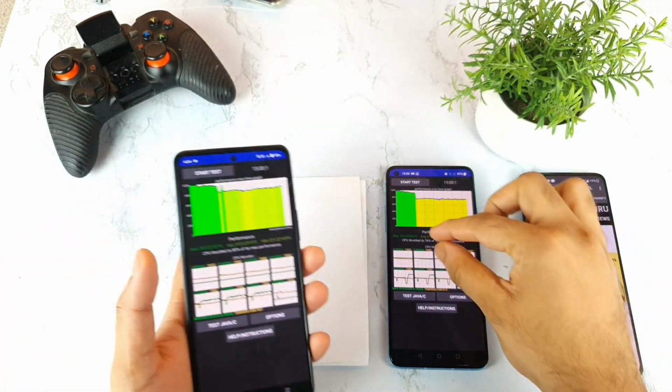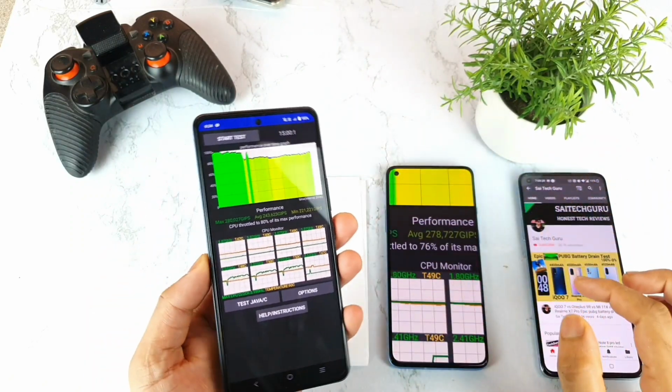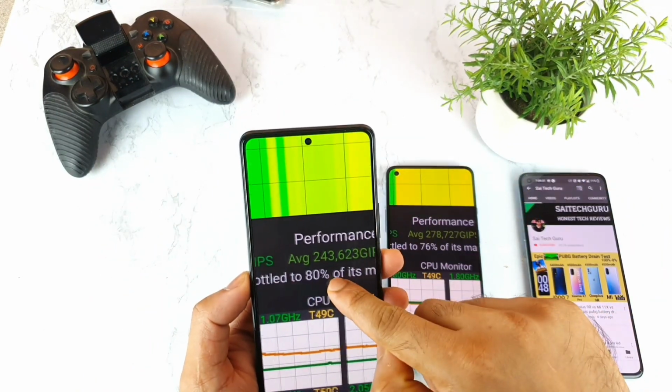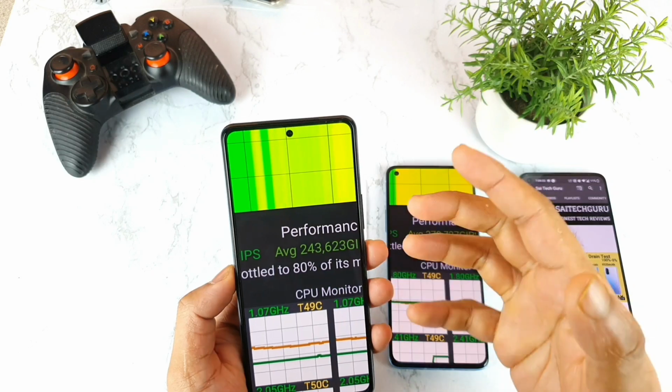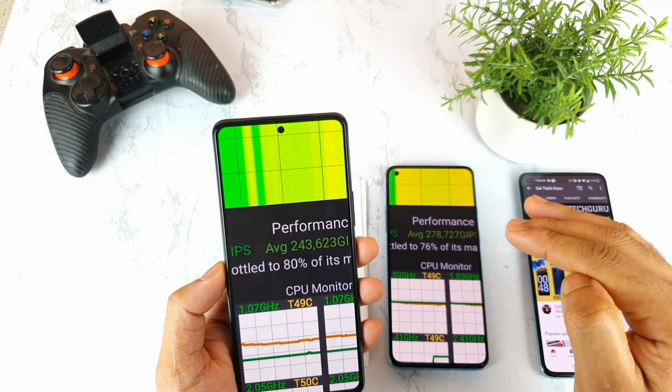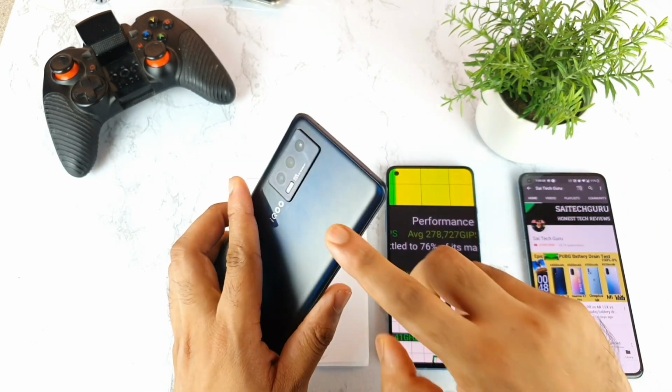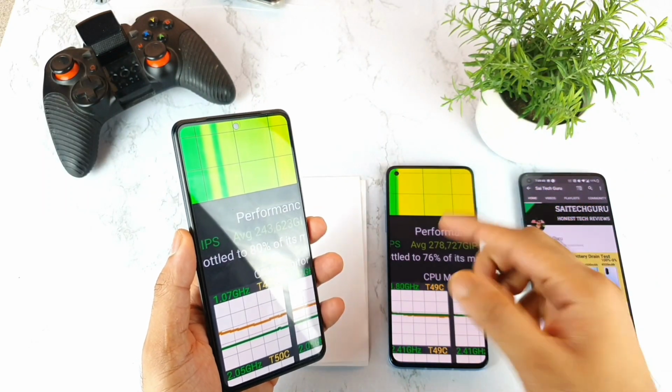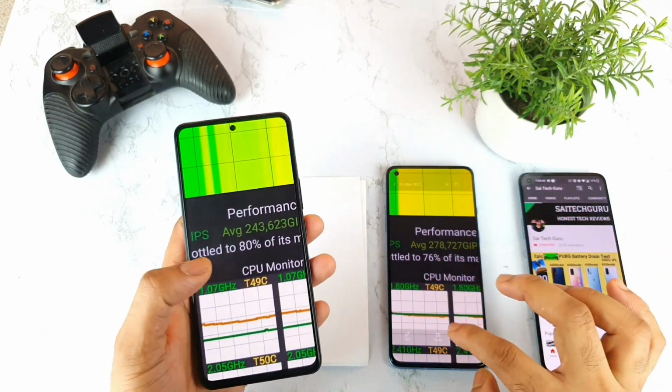In terms of throttling, neither phone has any major throttling issues. But in terms of performance, the iQOO 7 is a clear winner, which always remains at about 80%. Always 80% in this iQOO 7 device. In the OnePlus 9R, we do see 76%, a little bit of throttling, but not much.